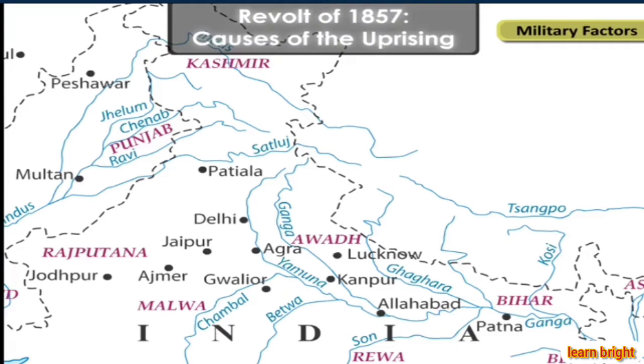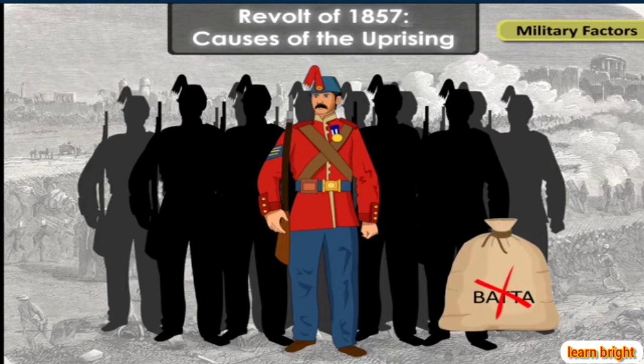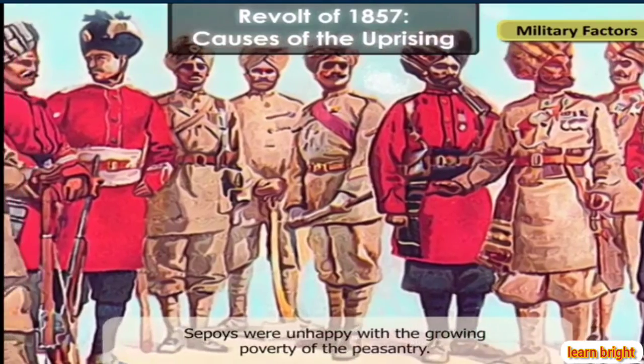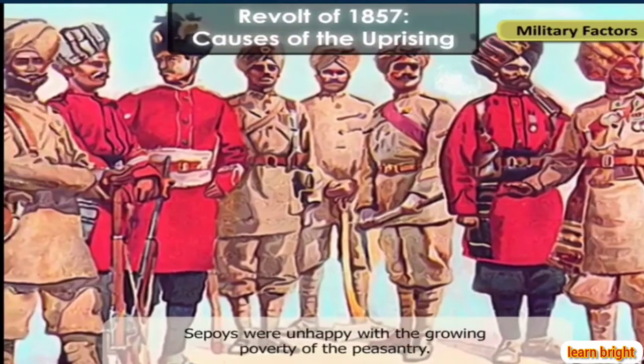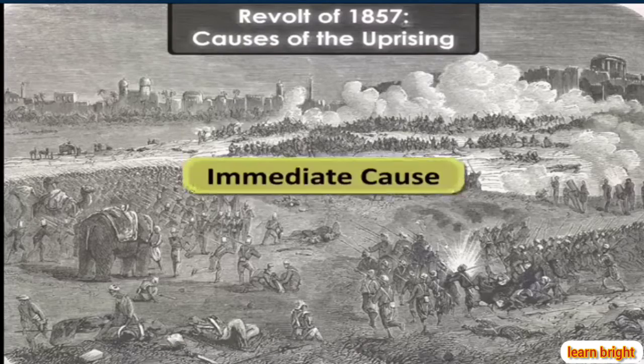officers. With the annexation of Punjab and Awadh, the sepoys were denied bhatta, the extra payment that they received for their services in these areas. Sepoys were also unhappy with the growing poverty of the peasantry, as most of them belonged to peasant families.